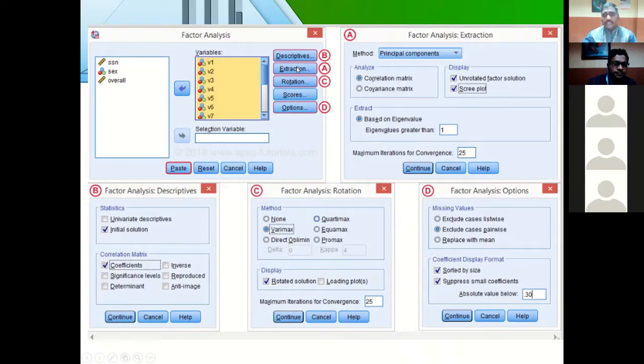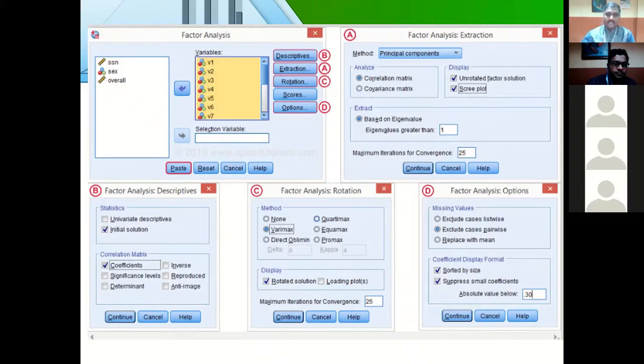Under extraction, ensure that the method is principal component and enable scree plot. The eigenvalue is 1 by default, but if you find it is 0 or 2, change it to 1. Then the third option, rotation: under rotation, ensure that you enable Varimax. And the last one is options: there you have to enable sorted by size.